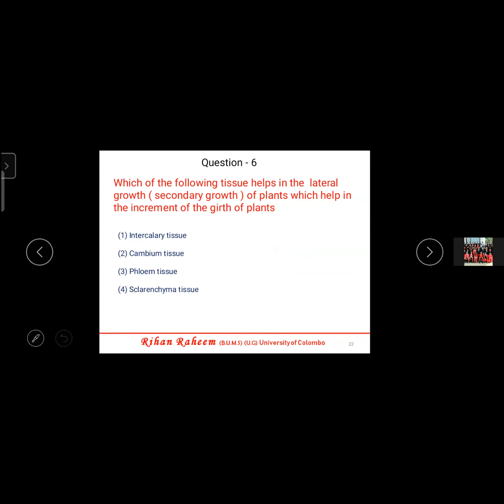So this cambium is there only in dicot plants. That's why when you look at a mango tree, it can become fat. But can a coconut tree become fat? No, it has a certain amount. After that it doesn't become fat because it does not have this cambium tissue, and therefore secondary growth does not happen in monocot. Secondary growth only happens in dicot. That is also due to cambium. What is the meaning of secondary growth? Becoming fat, that is, the increment of the girth. Hope you all understood that is done by the cambium tissue.